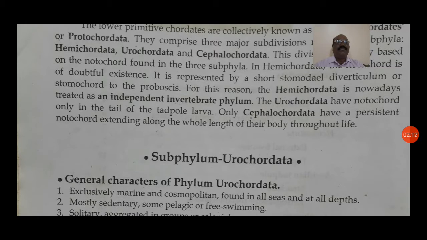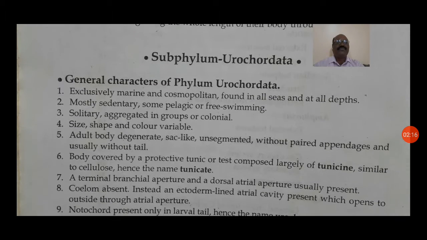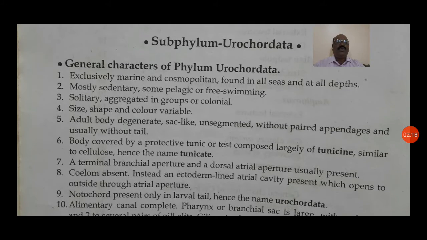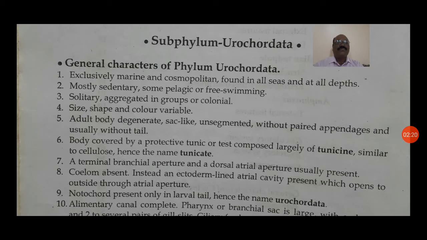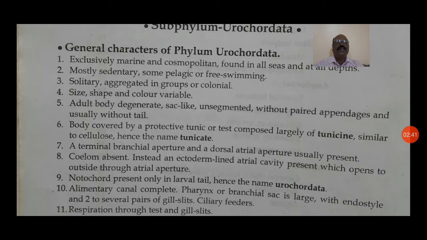The first subphylum is the Urochordata. They are exclusively marine, cosmopolitan, and found in all seas and at all depths. They are mostly sedentary, pelagic or free swimming, solitary, aggregated in groups or colonial.